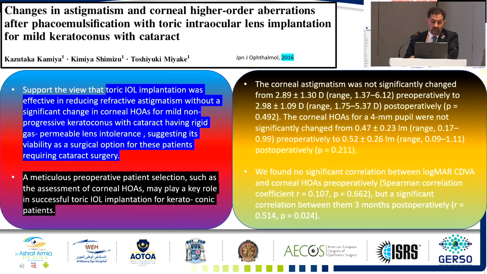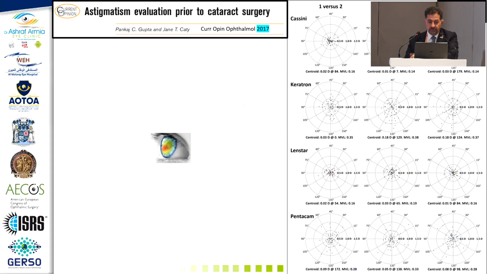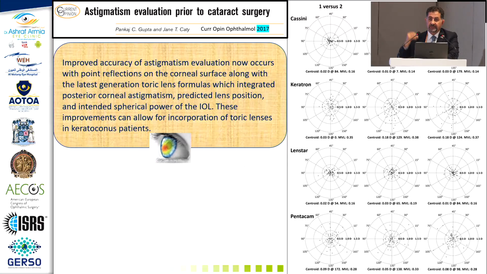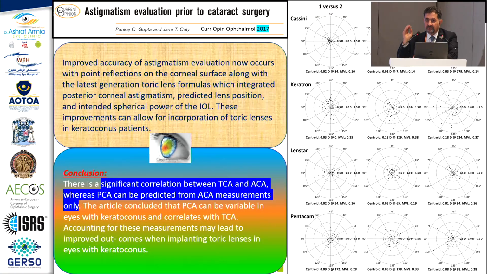If we are going to look for the astigmatism, if the patient has irregular astigmatism, we don't recommend a toric IOL for cataract with keratoconus. You should do the astigmatic measurement for the patient with keratoconus with different machines to reach probably the proper axis and K1. The significant correlation between the total corneal astigmatism, the anterior corneal astigmatism and the posterior corneal astigmatism is very important if you want to calculate the total corneal power astigmatism.